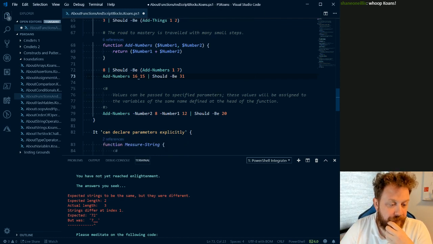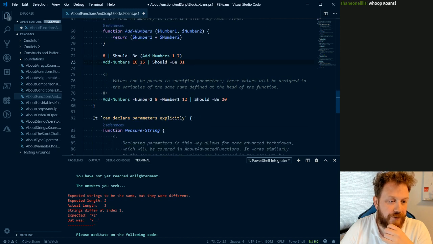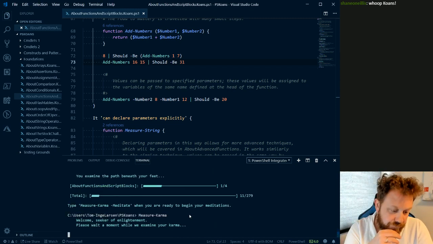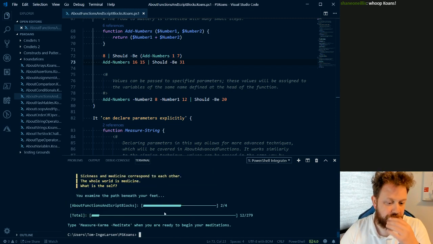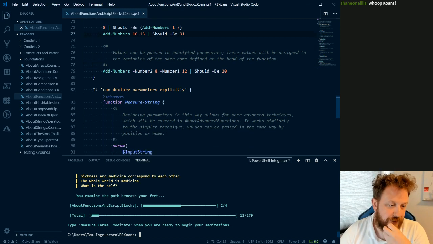When you declare them in this way, you can also use named parameters. So this should be 20. So if we meditate on this, or measure karma on this, we should have another one declared. Yeah. Then we can move on to it can declare parameters explicitly.